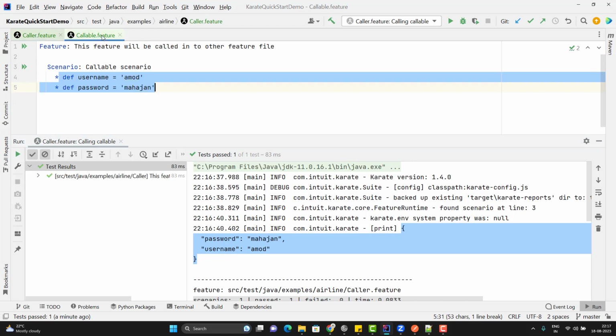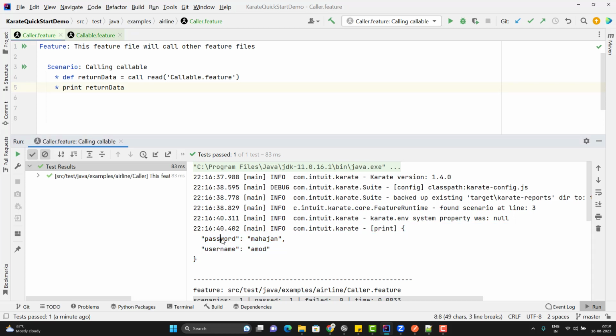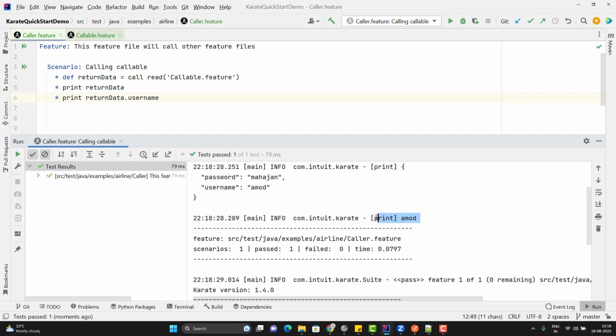If you see callable.feature, here we have declared two variables. Whenever we call a feature file, in the response it will return all the variables which are declared using the def keyword as a JSON object. I can use the JSON path also. Suppose I want to get the value of password or username. I can write the JSON path, that is print returnData.username, because this is the reference, and this will give me the username from the returned response. Here you can see it is printing Amod.